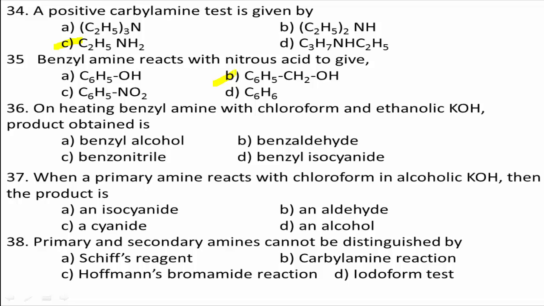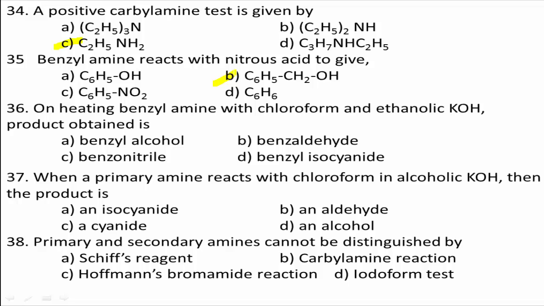Next question number 36. On heating, benzylamine reacts with chloroform and ethanolic KOH. The product obtained is: option A, benzyl alcohol.